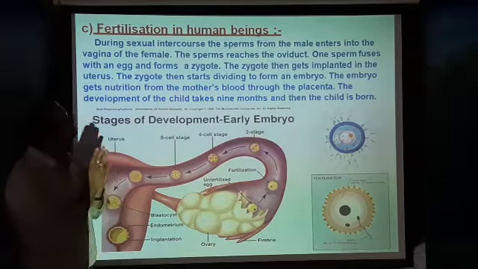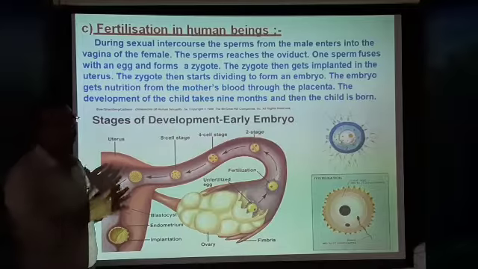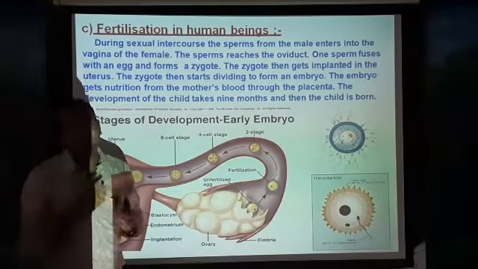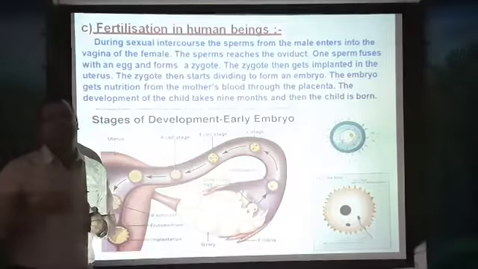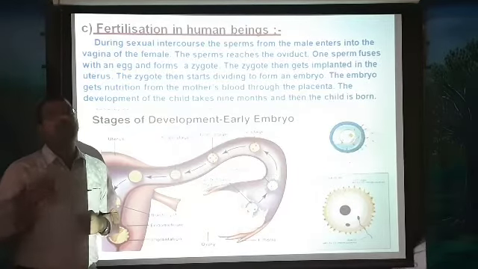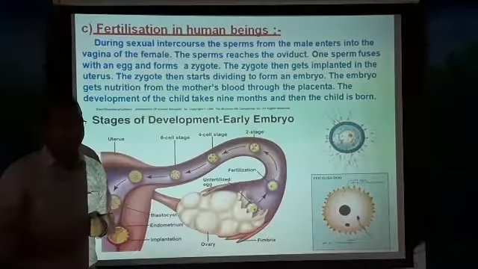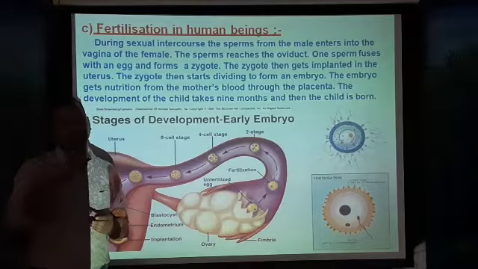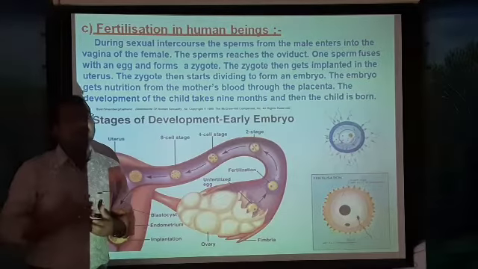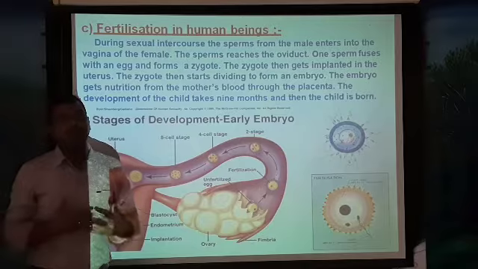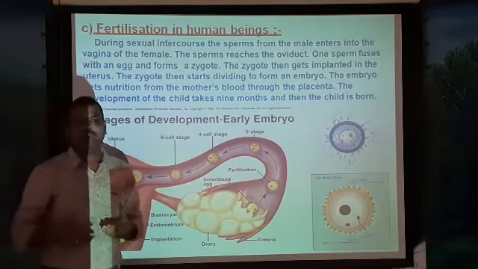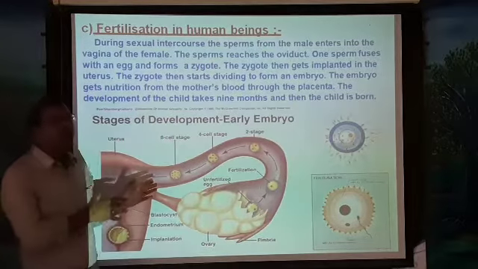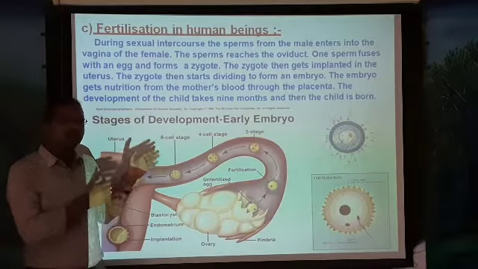So this is how reproduction and fertilization take place. During these 9 months, every week, every day, the baby keeps developing in the mother's womb. You might have seen that in your home, your mother, sister or neighbor goes for medical checkups during pregnancy, every 3 months or 6 months. They scan the baby and check how the baby is developing and how the heartbeat is.